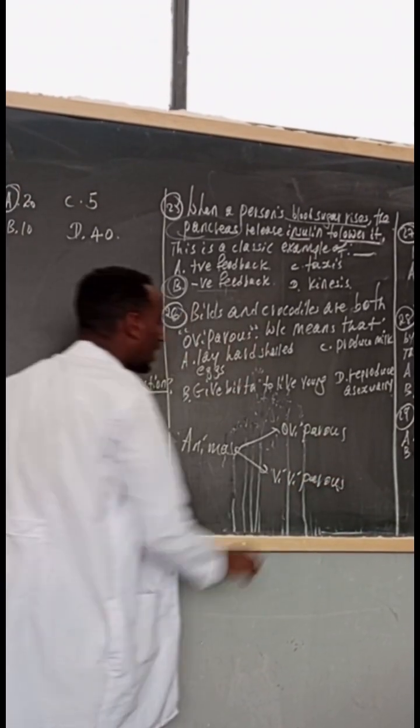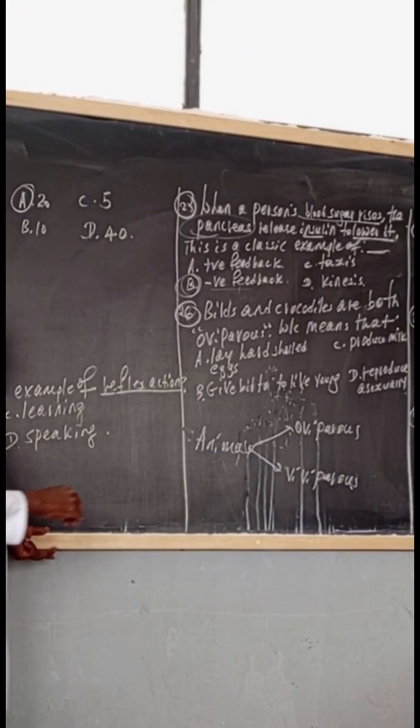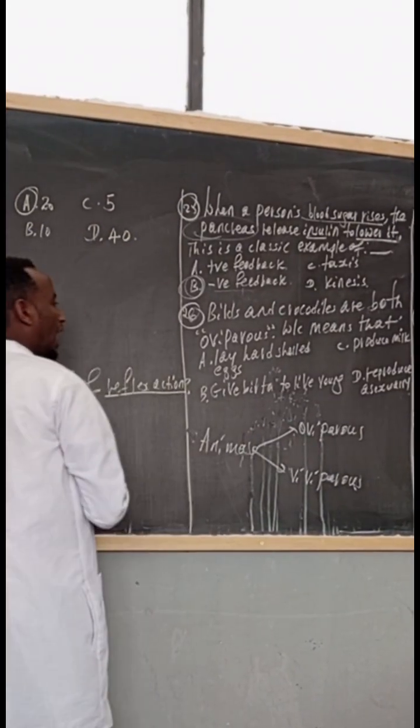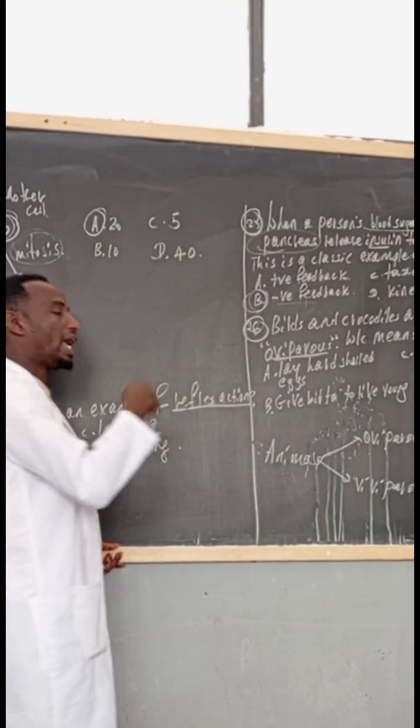Oviparous means egg laying animals, animals that lay eggs.